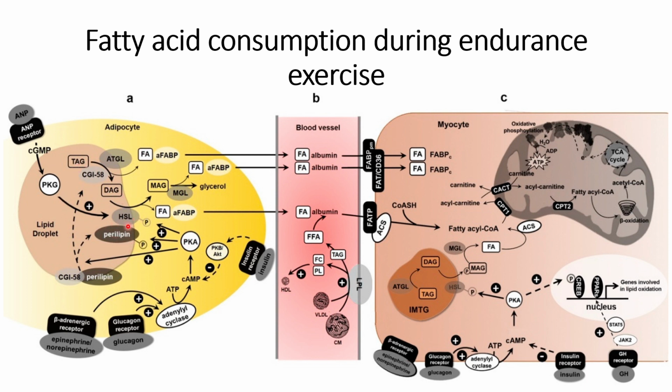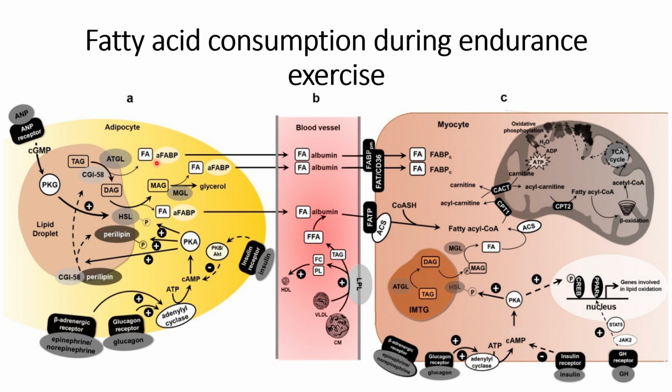This phosphorylation of HSL and perilipin will cause CGI-58 to move to ATGL, and CGI-58 along with TAG will accelerate diacylglycerol formation. In the process of diacylglycerol formation, it will release fatty acid, and this fatty acid